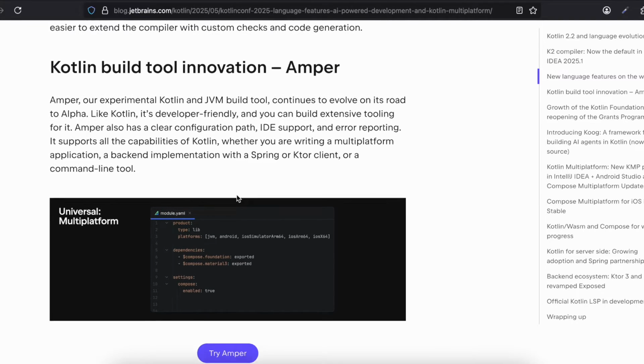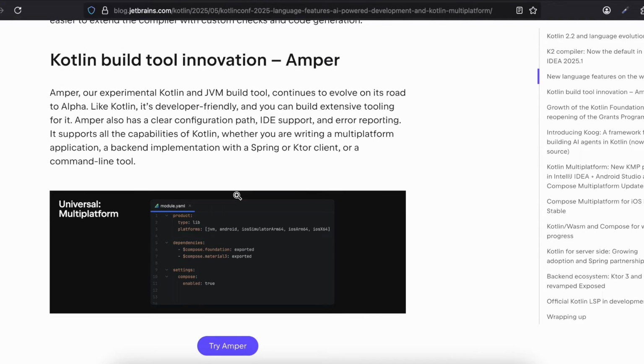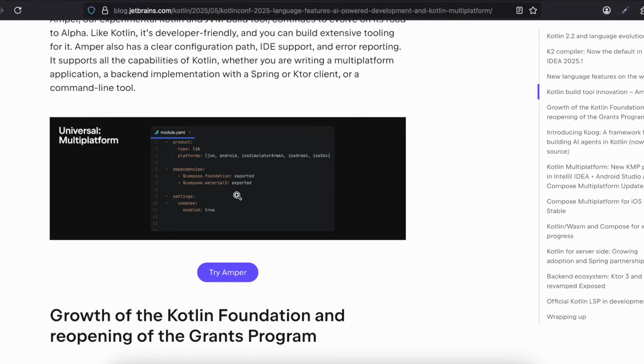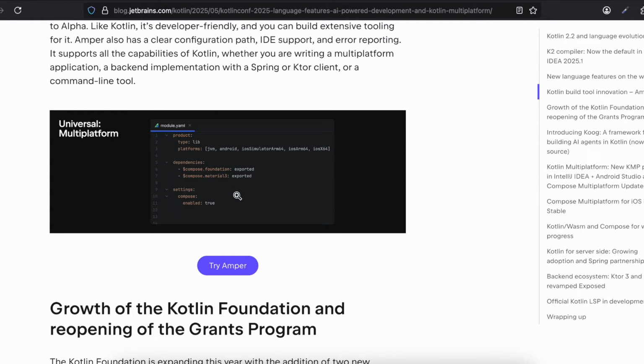Kotlin build tool innovation. Amper, our experimental Kotlin and JVM build tool, continues to evolve on its road to alpha. Like Kotlin, it's developer friendly and you can build extensive tooling for it. Amper also has a clear configuration path, IDE support, and error reporting. It supports all the capabilities of Kotlin, whether you are writing a multiplatform application, a backend implementation with Spring or Ktor client, or a command line tool.